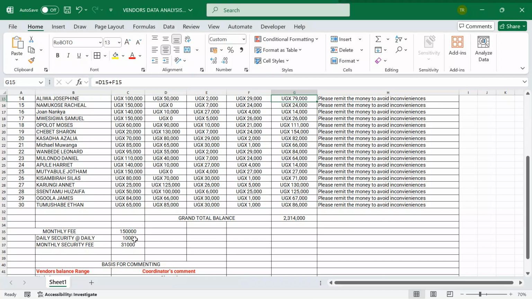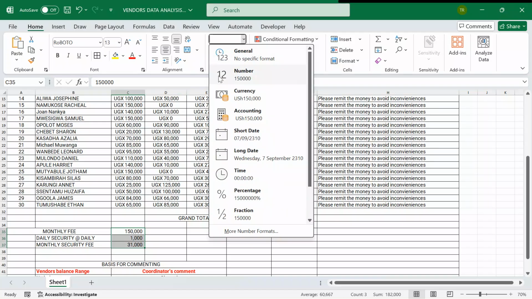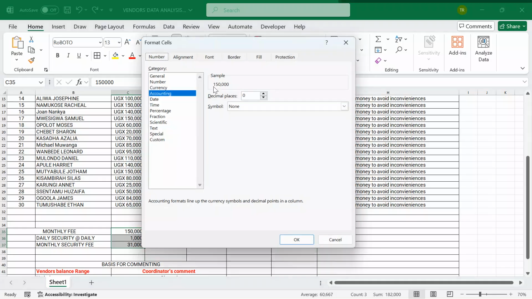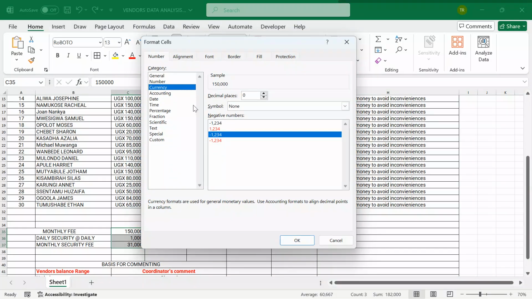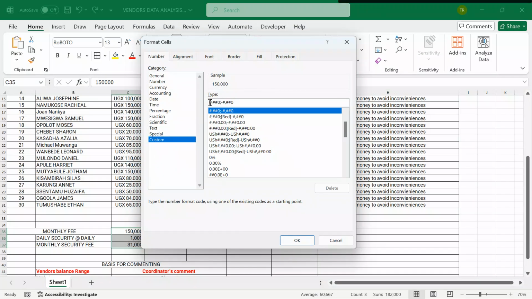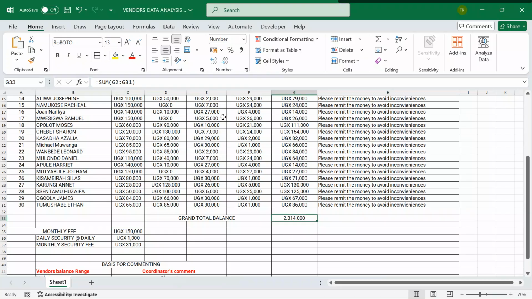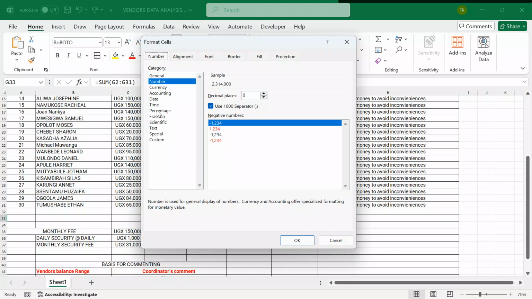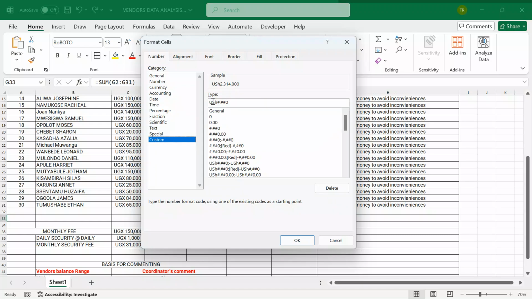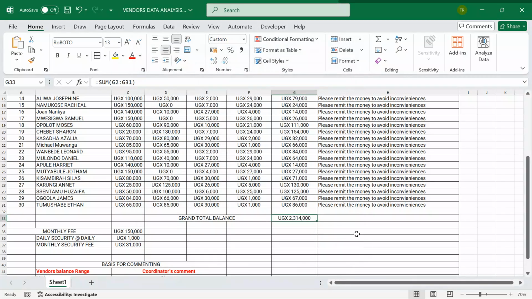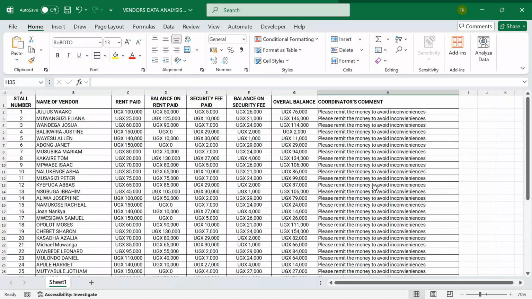Now still, I can go on to make sure that even these figures are also respected the same way. Ribbon launcher, currency, custom, come here under type, open quotes, type UGX, close quote, put space, and then put an OK there. One more, I'll come here, ribbon launcher, currency, custom. I want to use open quotes, UGX, close quote, put space, click OK. Here we go. This is our data set.